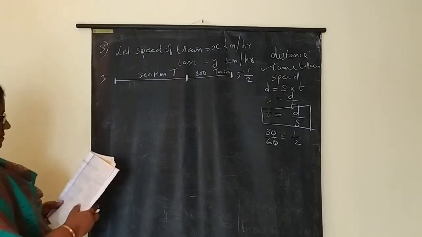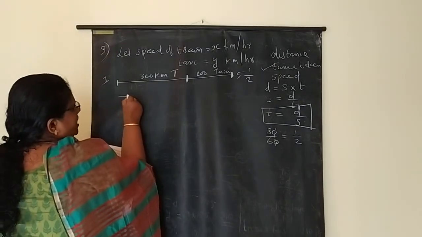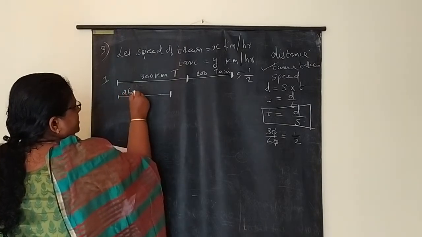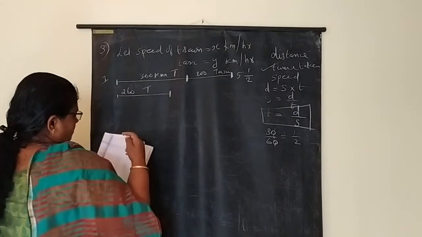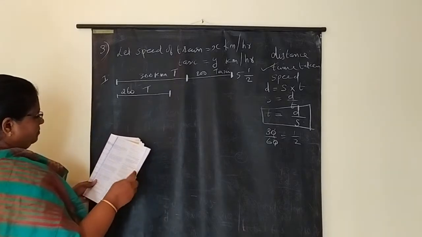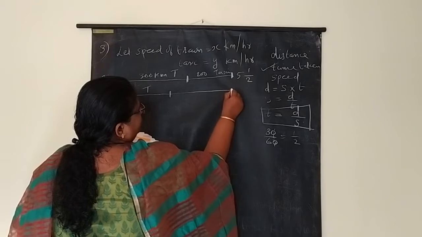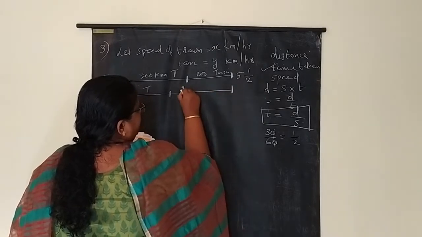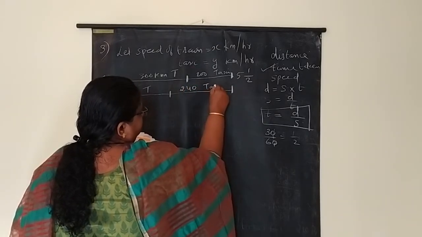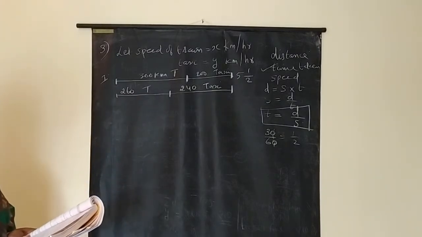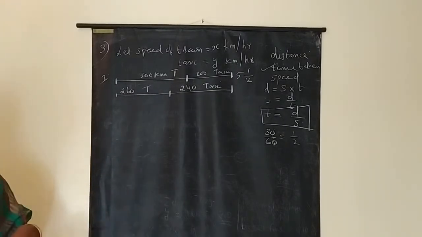Second case: if he travels 260 km by train, so he is going up to here only, and 240 km by taxi, then he takes 6 minutes longer.